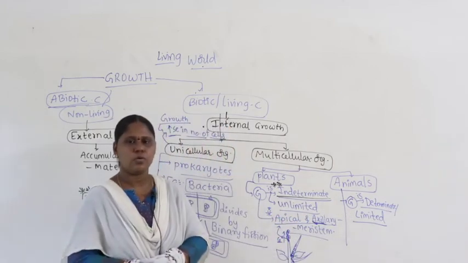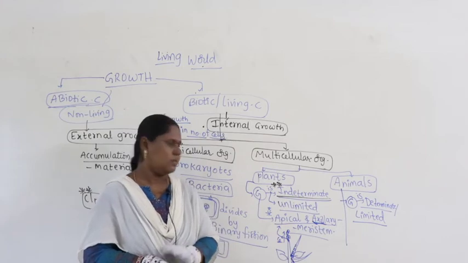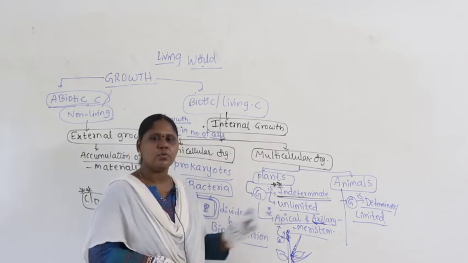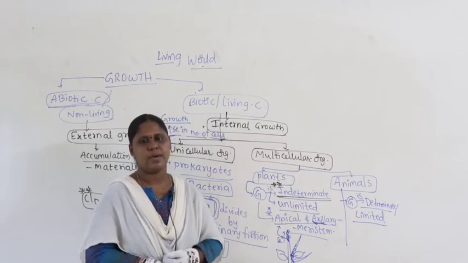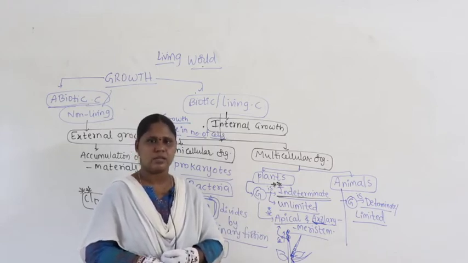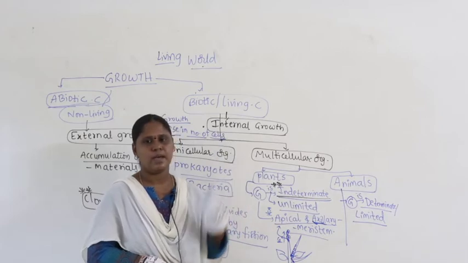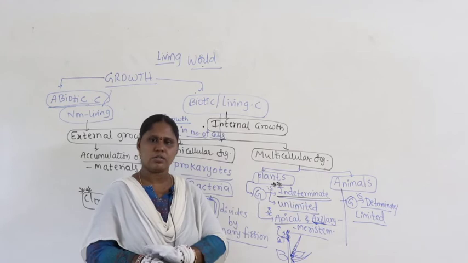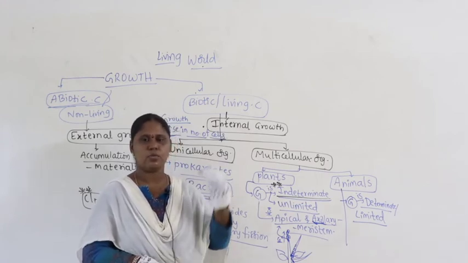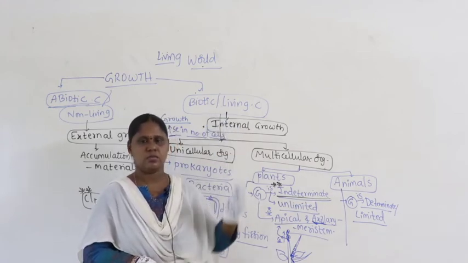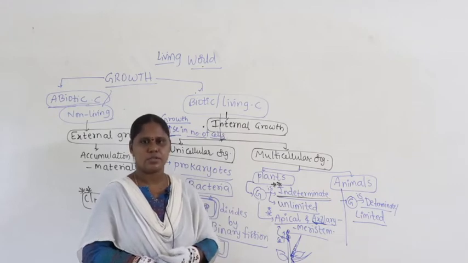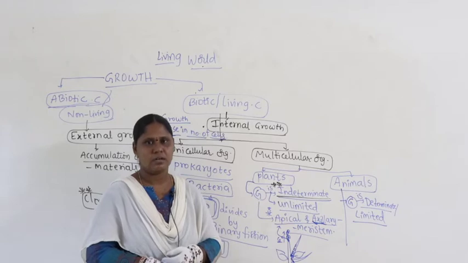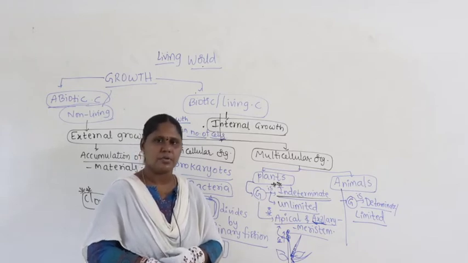Animals will not grow throughout their lifespan, whereas some plants, if you take tall plants like eucalyptus and sequoias, there are some huge tall plants. They keep growing throughout their lifespan. The growth will not stop in the middle. So eucalyptus is one of the tallest trees, having 119 meters. You will get it in second year. It is also one of the tallest trees, right.